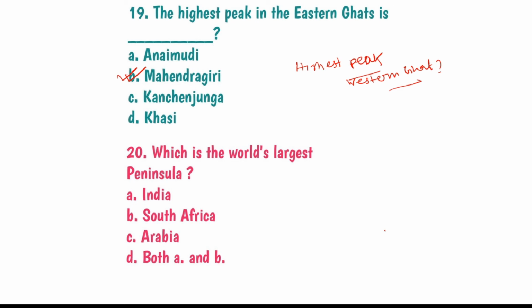And question number 20 is, which is the world's largest peninsula? The options are A, B and both A and B. Both India and South Africa are considered as the world's largest peninsula. So here we complete the 20 MCQs on geography.